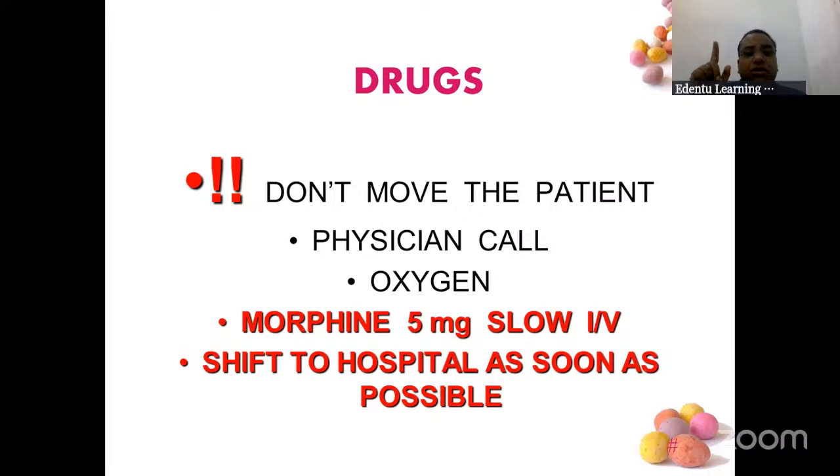Don't move the patient. Call the physician, start giving oxygen, and inject morphine 5 mg slow IV. So this is your immediate treatment, right? Myocardial infarction, start giving morphine, shift to hospital as soon as possible. Don't move the patient, give oxygen. So angina pectoris, pain not relieved, first possibility myocardial infarction, you have to do this.